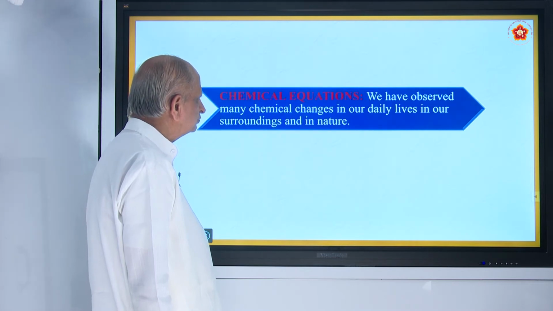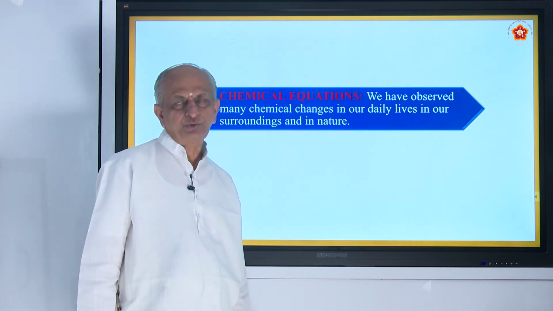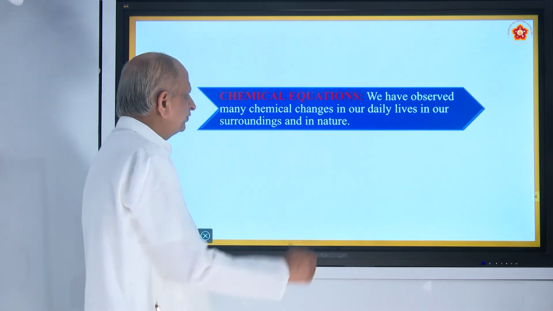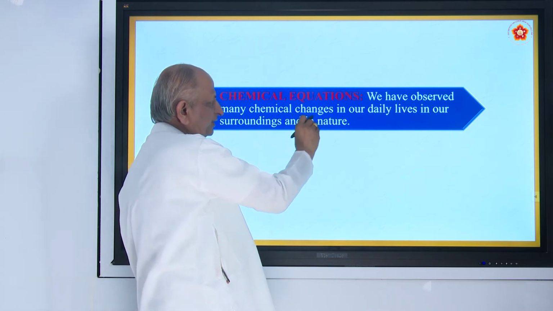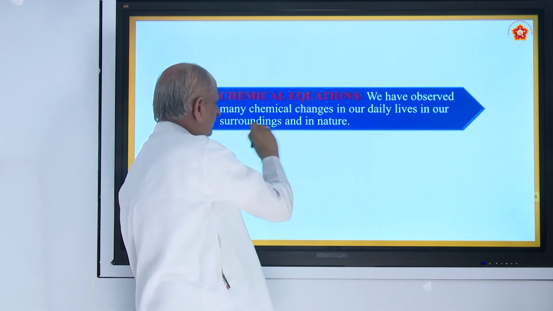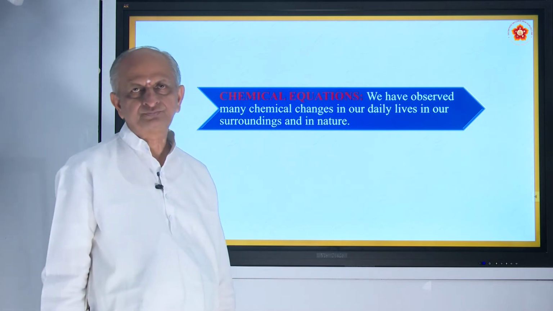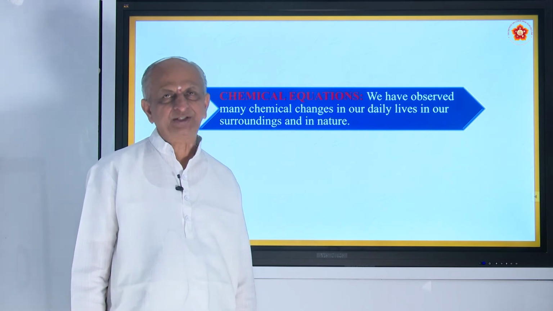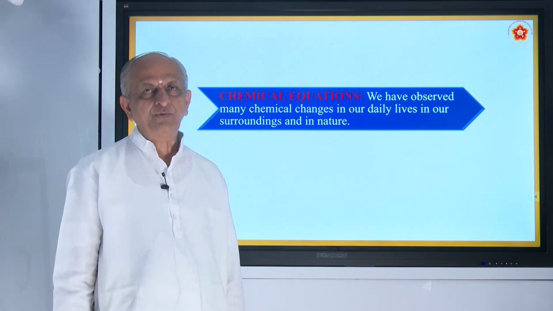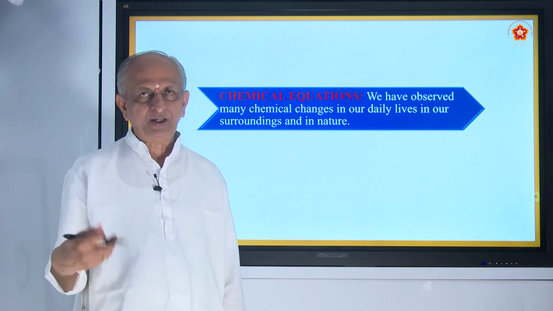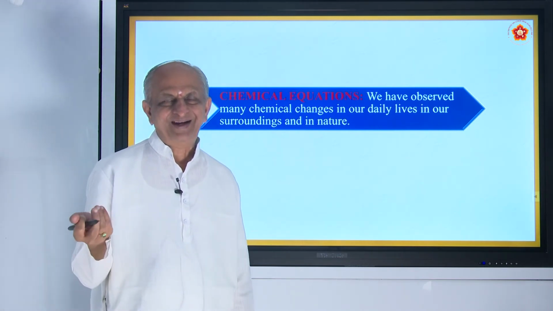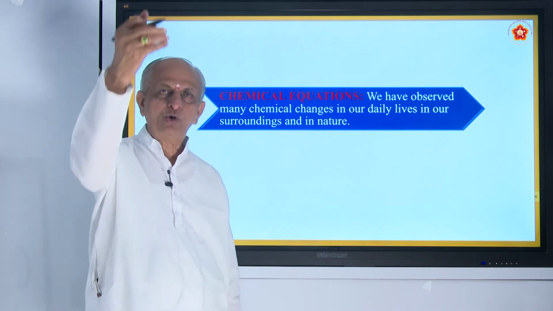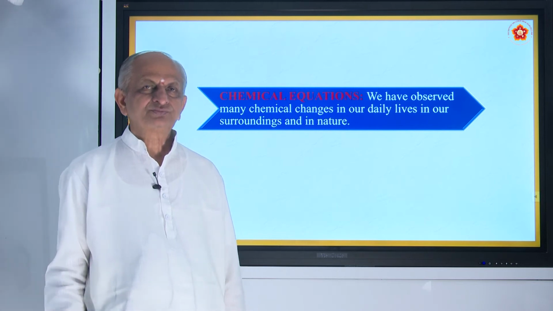And now today's topic is about chemical equations. We observed many chemical changes in our daily lives, in our surroundings and in nature. A lot of changes are taking place. You mean to say chemical changes are taking place, right? Burning of wood, for example: once the wood burns, it becomes ashes, and afterwards it cannot be brought back as wood. Is it not? Like that you can go on listing, like how honey is made.